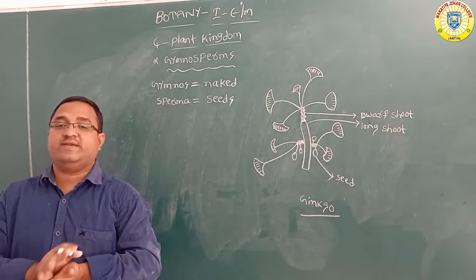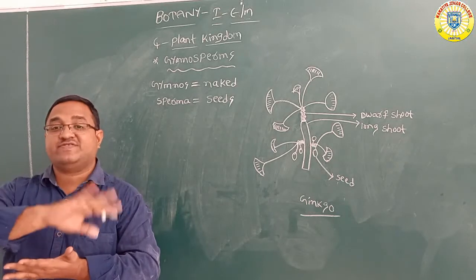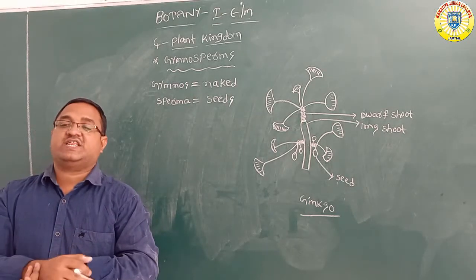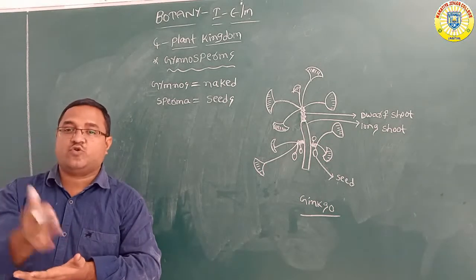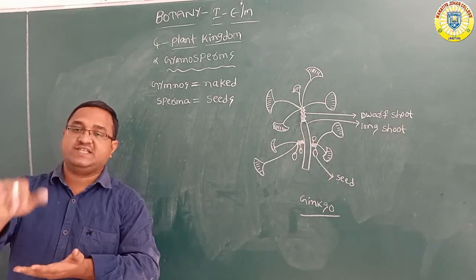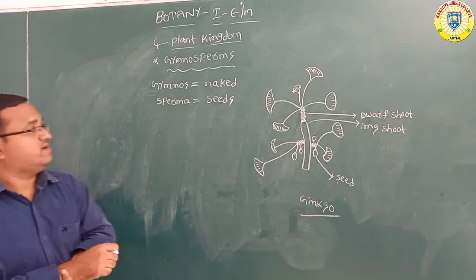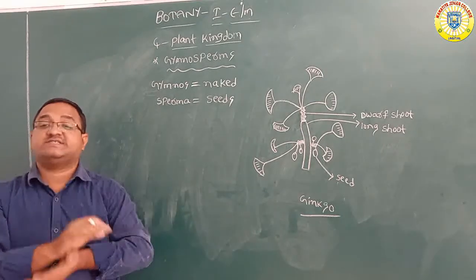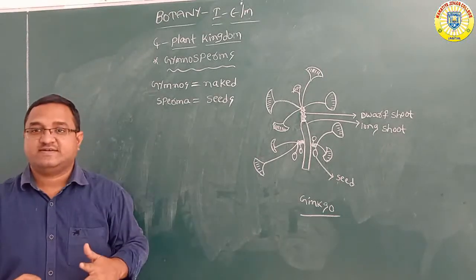The seeds are open, not covered with any layer. Already you know that after the fertilization, ovary is converted into fruit and ovules are converted into seeds. Seeds are present inside the fruit. But here, these seeds are naked seeds. These seeds are exposed outside.